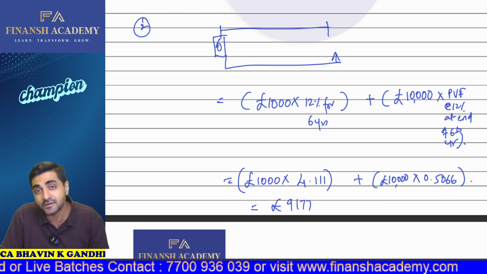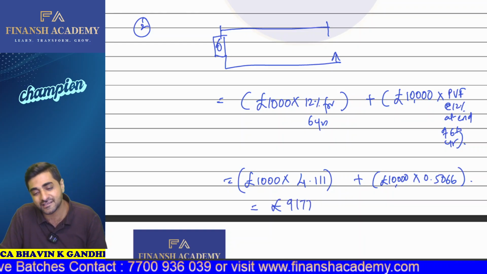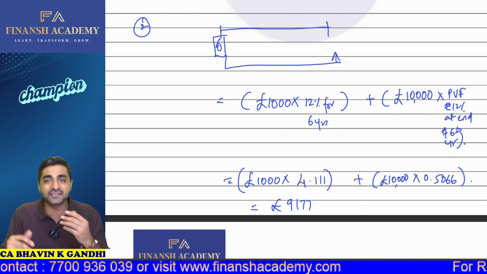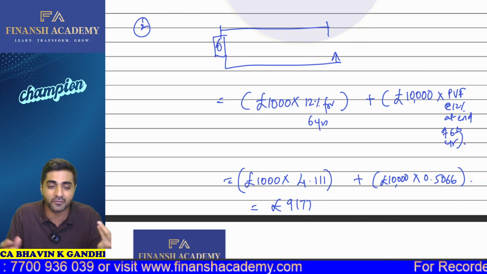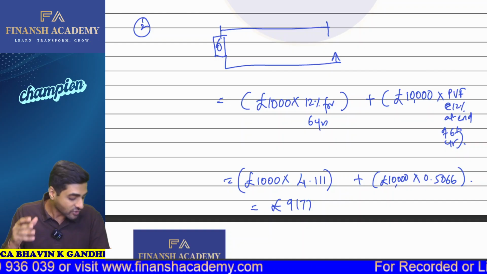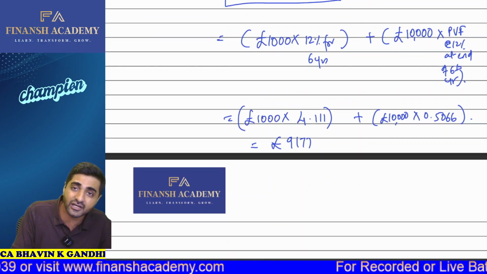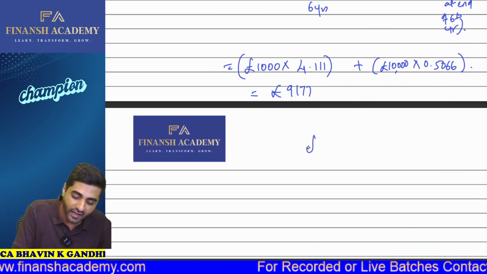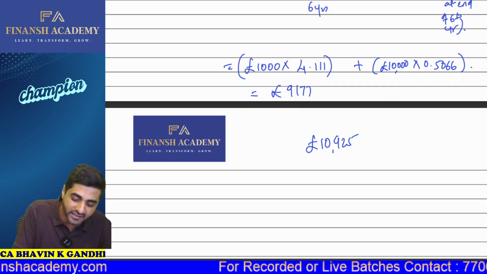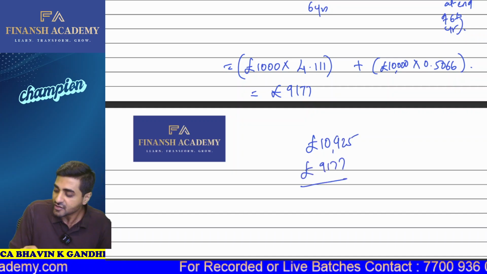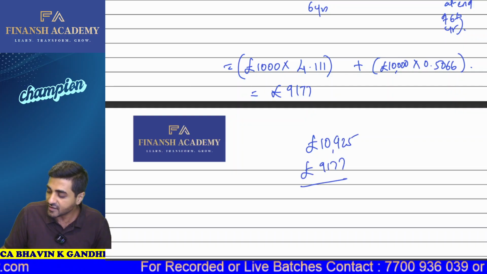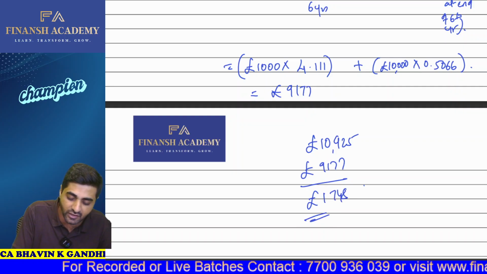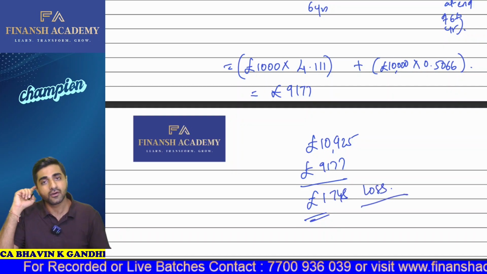He is ready to pay. The opposite person is just ready to pay at the end of the sixth year pound 9177, because he's not going to pay more, because now his expectation is 12%, which is more than the coupon rate. So the bond will be valued at a discount only. So how much is your potential loss? You had invested at what price? 10,925, and now you are selling it for pound 9177. So eventually you will realize that there is a loss of pound 1748. So this is the loss which the investor is going to face.